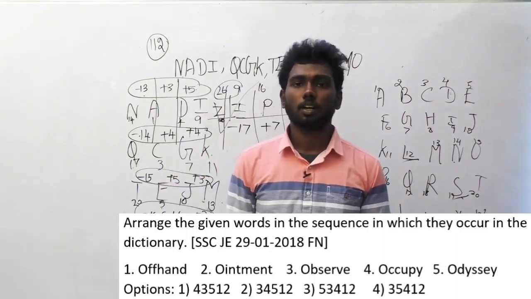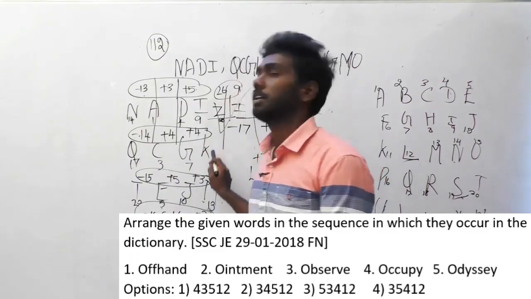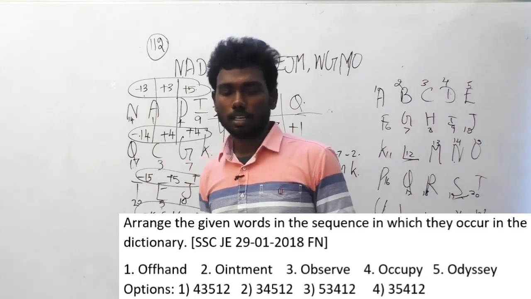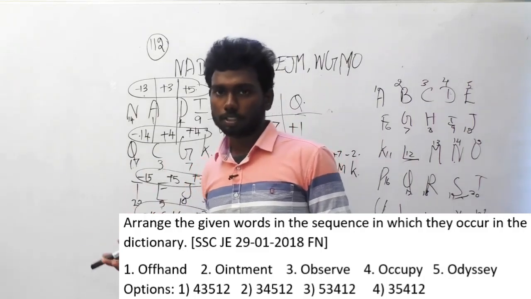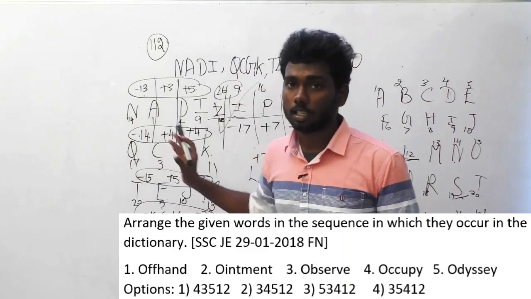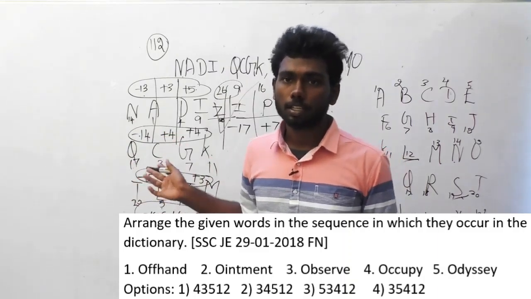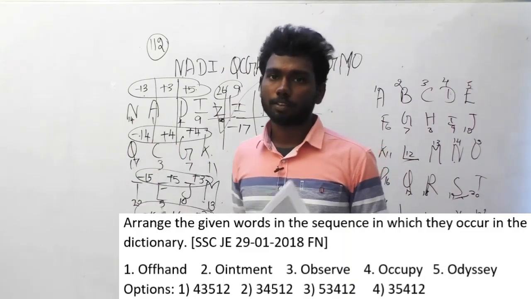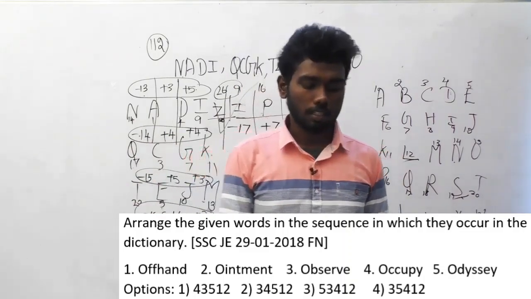If you write down each and every word and rearrange it, you can find the dictionary order easily. I will say the answer and move on, because these are easy questions. If I solve each and every question, we can't complete all the previous questions. So these are some easy questions.